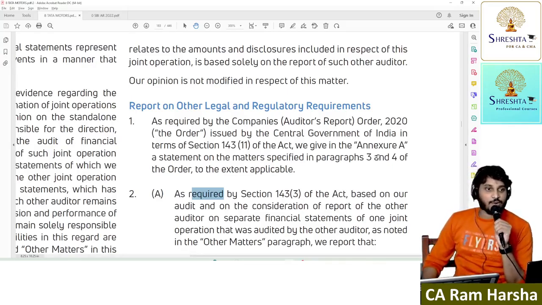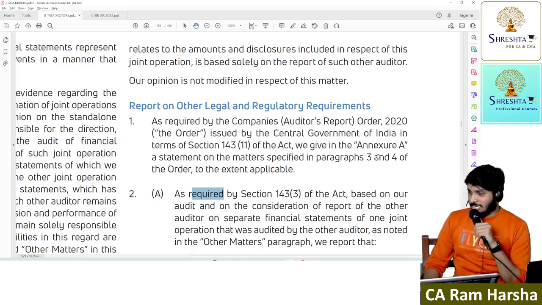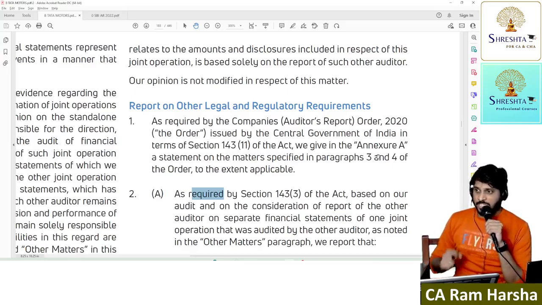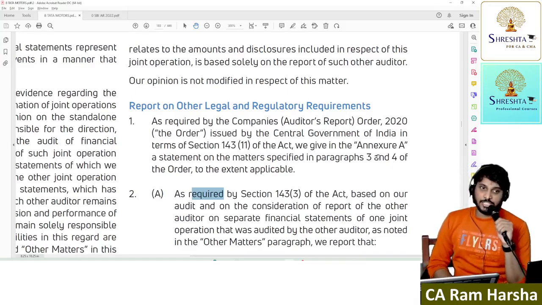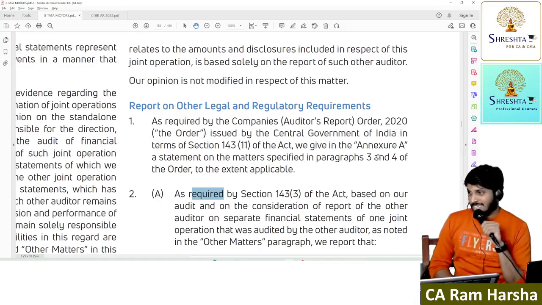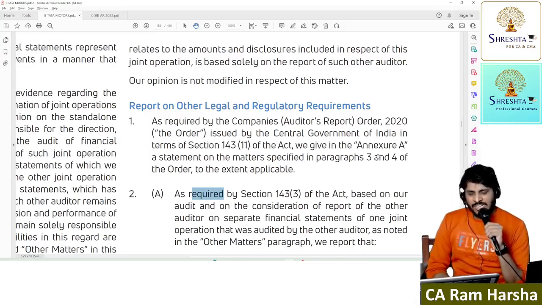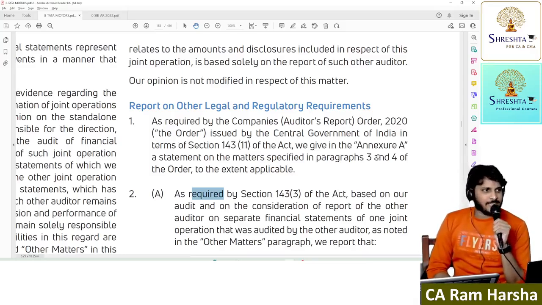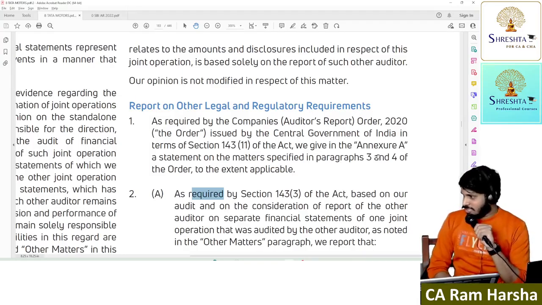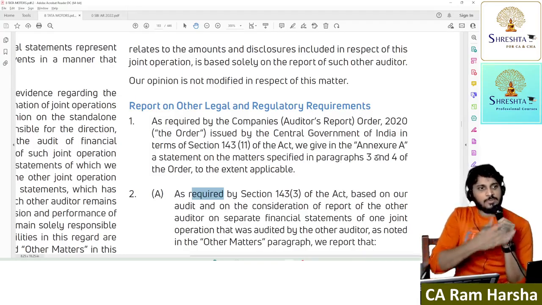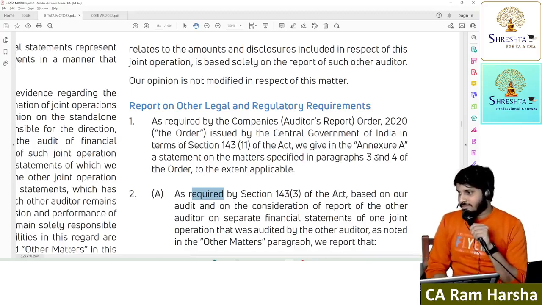Have you felt like that or not? Some of you? How many of you felt this? At least I should read such an interesting topic, I must read after exams. And none of you touched it again. Correct? Same way, CA final students also. It's okay, we'll leave it now. After exams, we will read and become a good chartered accountant. And that's how these people came who are practicing right now.